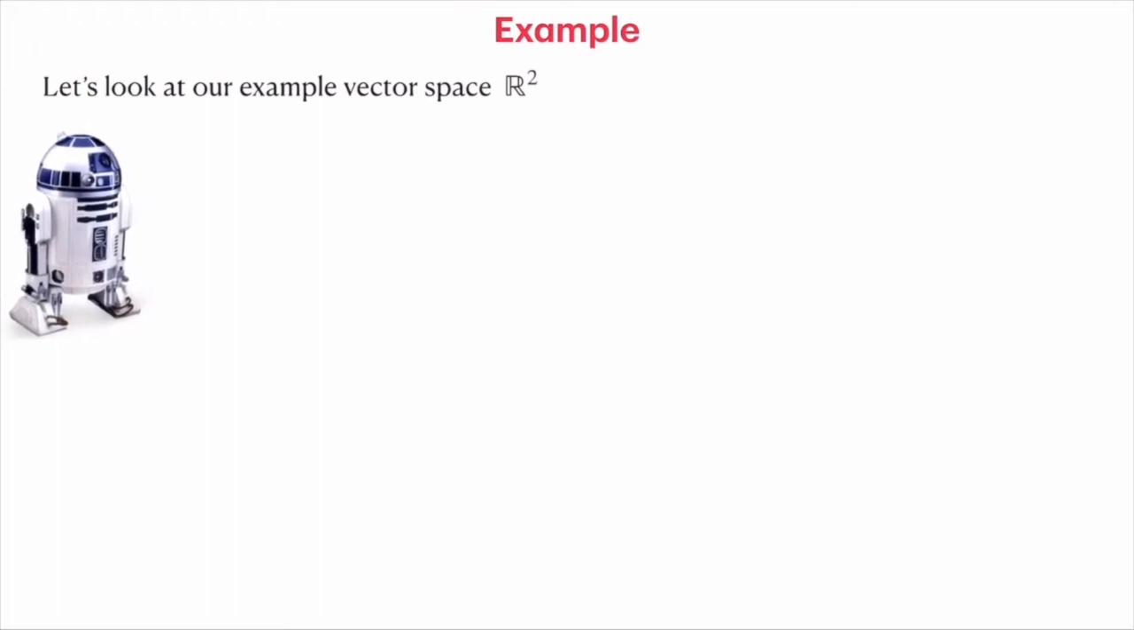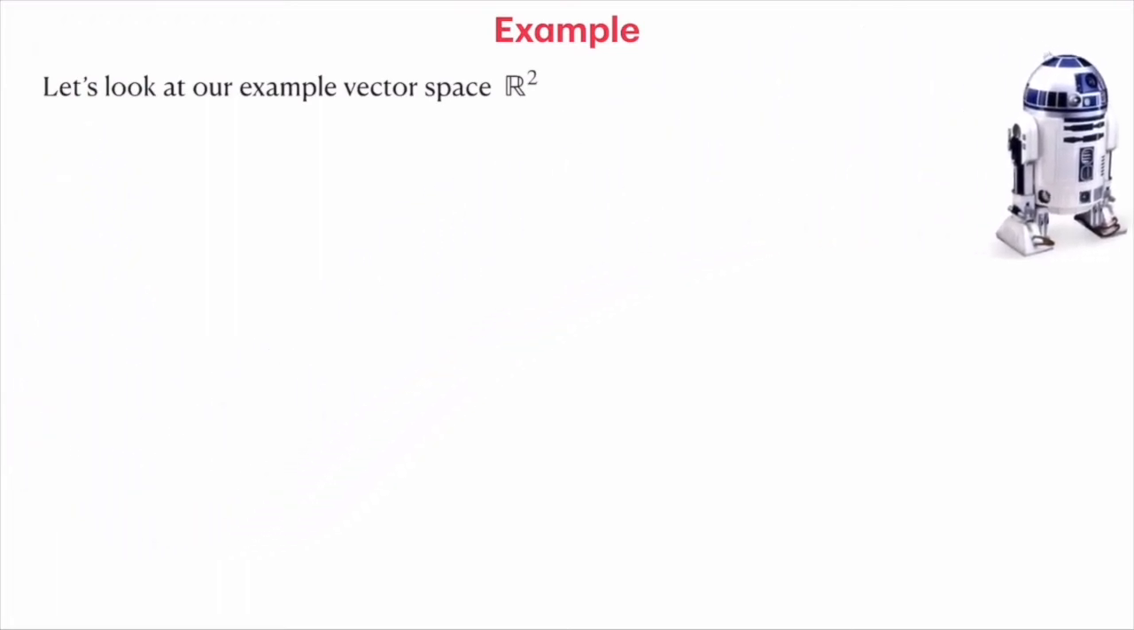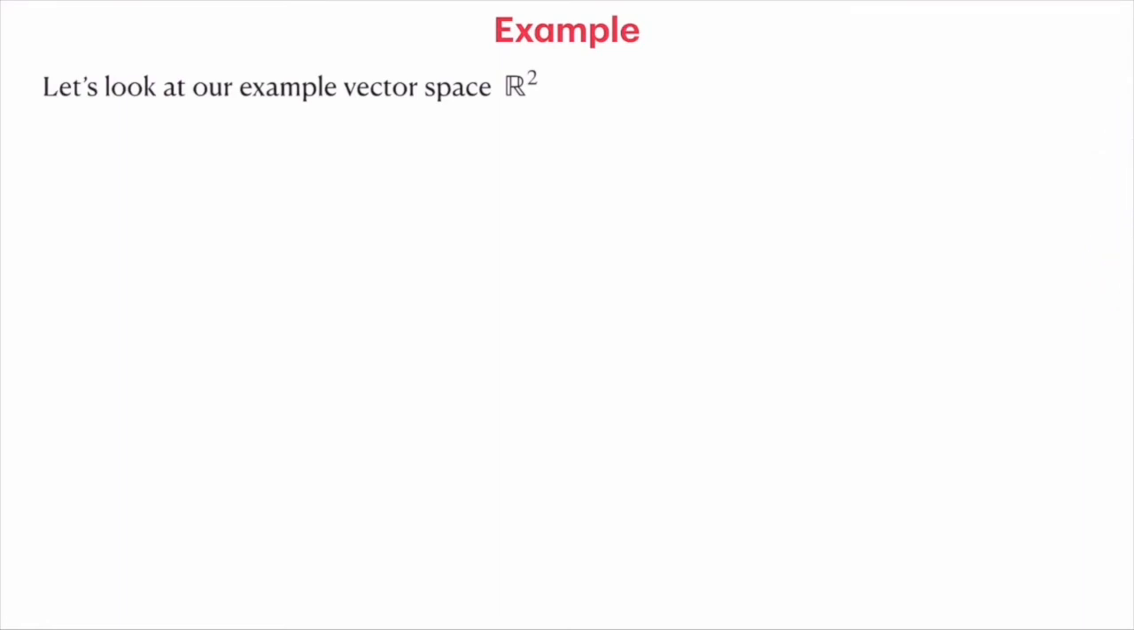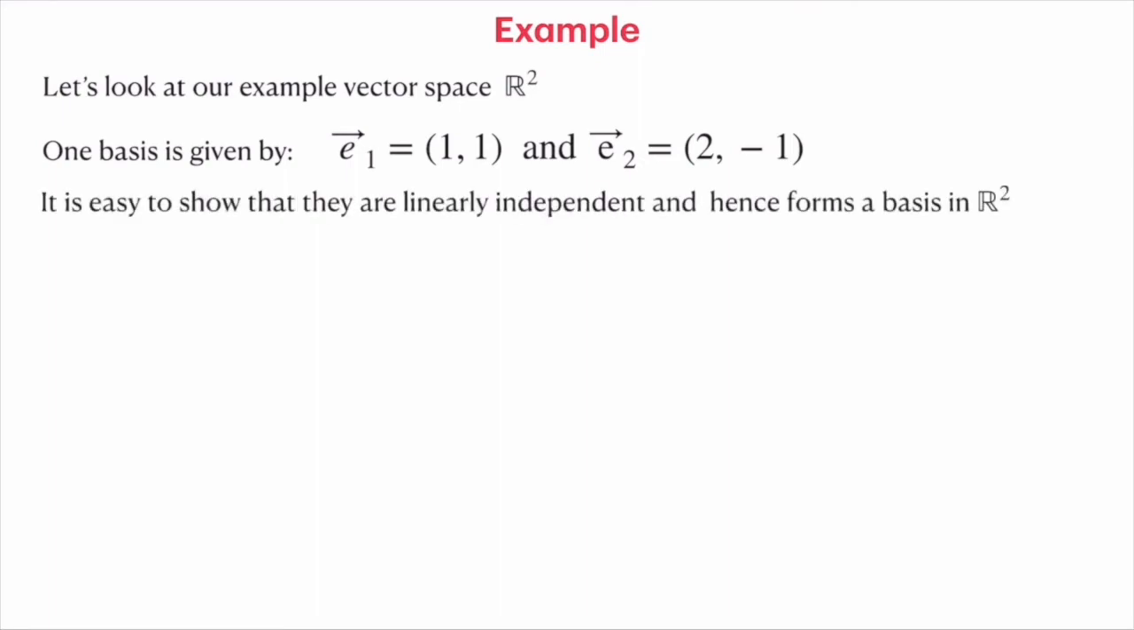Let's take a simple example. Let's look at our example vector space R2, which is not our R2D2 whipping along the space. It is simply R2, real 2D space. One set of bases is given by E1 equal to (1, 1) and E2 equal to (2, -1). It is easy to show that they are linearly independent and hence they form the basis elements.